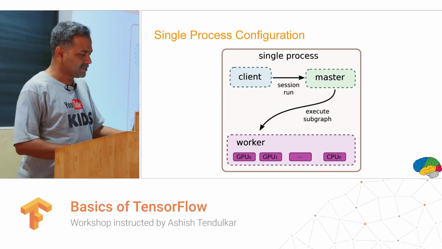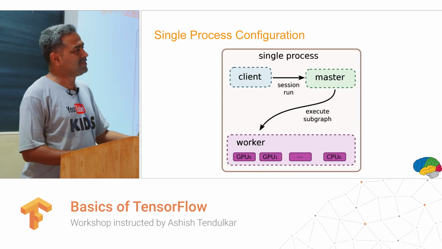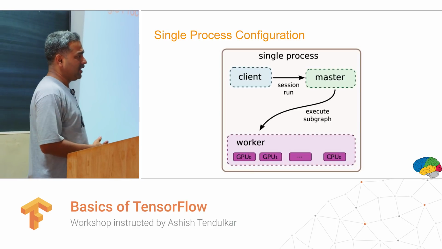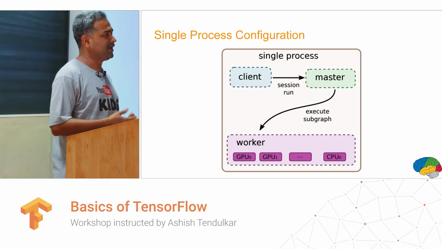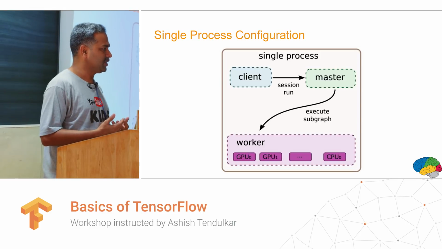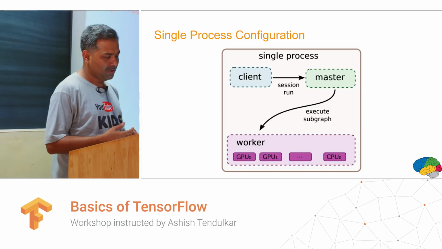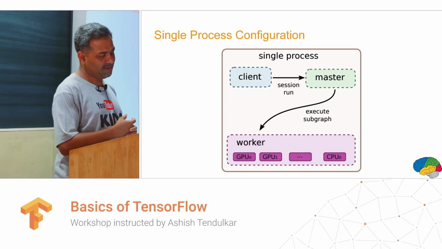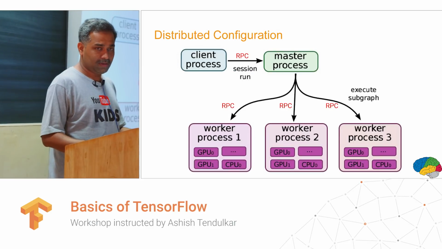So this is a single process configuration. There is a client. What happens is that first we define a data flow graph, and then we run it in a specific context. We create a session, and every data flow graph is executed in the context of that session. So if it's a single process configuration, we say session run, which then executes the subgraph on the worker.